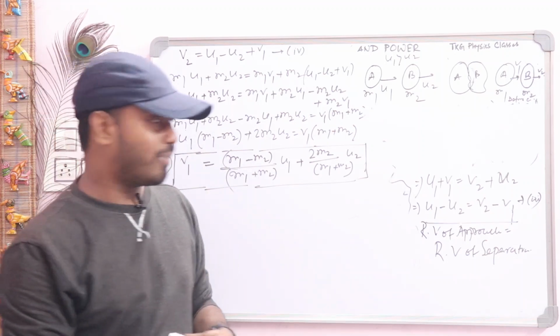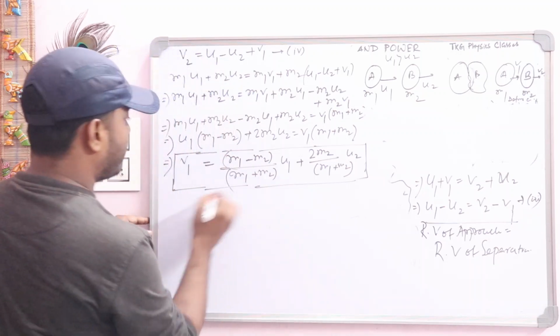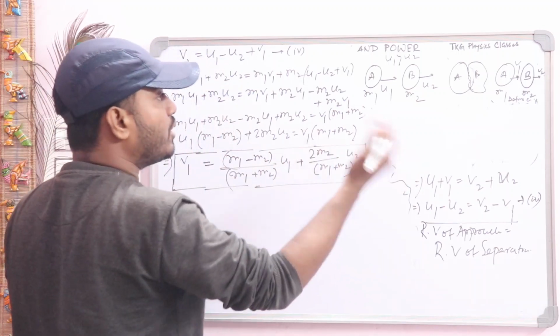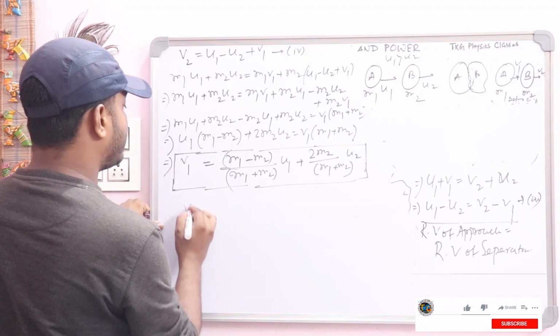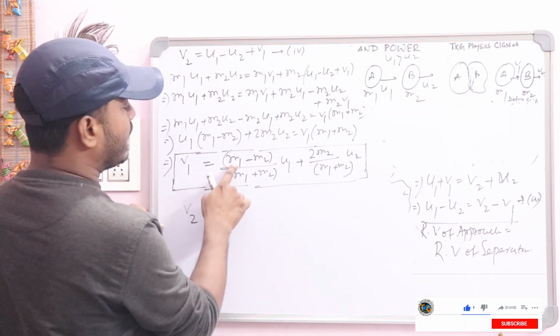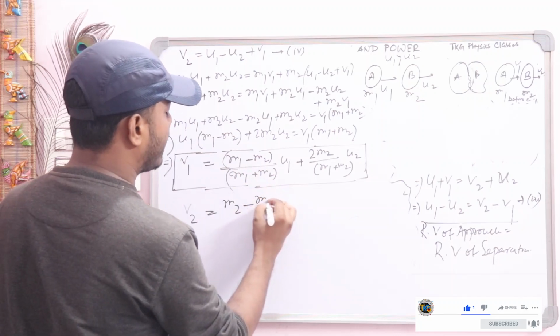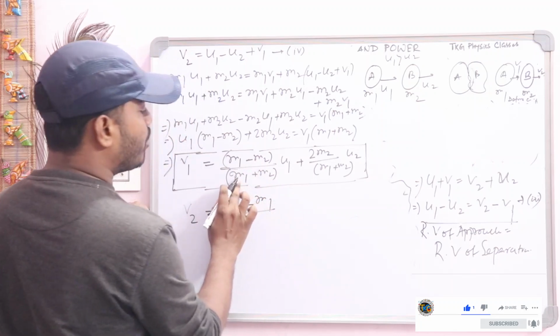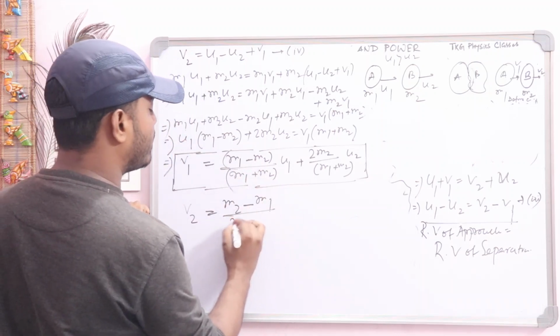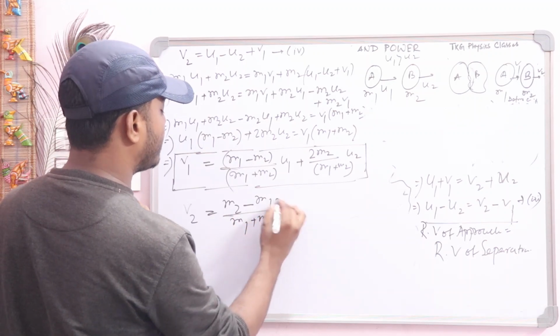You check it. So by interchanging 1 and 2, v2 will be (m2 minus m1) divided by (m2 plus m1), which is the same m1 plus m2.